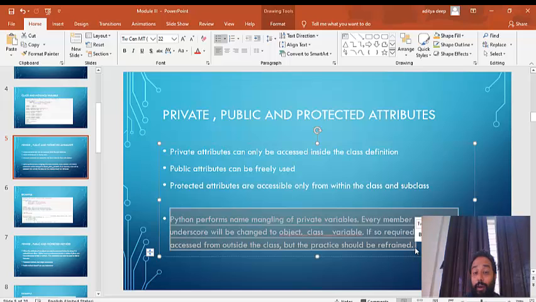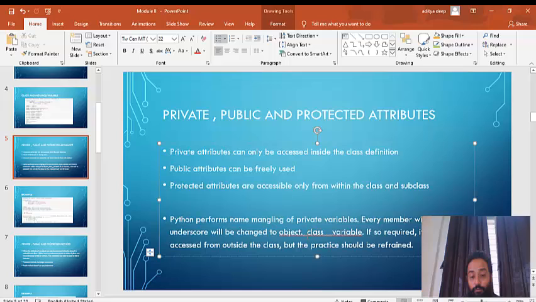If you want to fetch the private attribute, you will have to write object dot underscore class underscore variable, and in this way you can fetch the private attributes also. So Python performs name mangling of private variables. Every member with double underscore will be changed to object dot underscore class underscore variable.